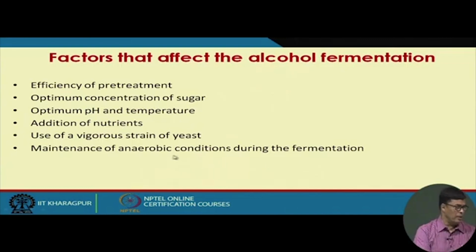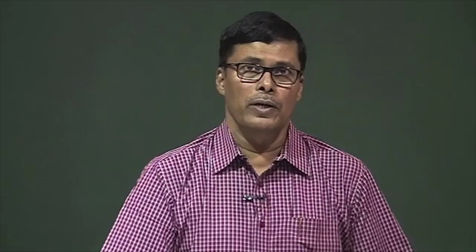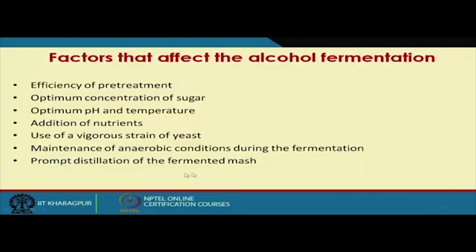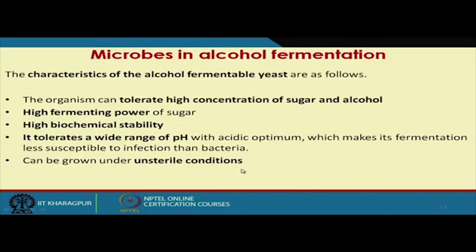So, automatically under the anaerobic condition, few organisms can grow. And as I mentioned, cane molasses is found suitable for the alcohol fermentation process. I shall explain why molasses is suitable in my next slides. Then prompt distillation of the fermented mass is also very much required.